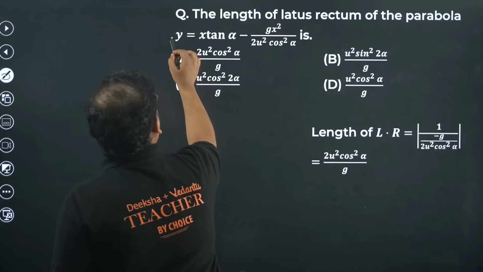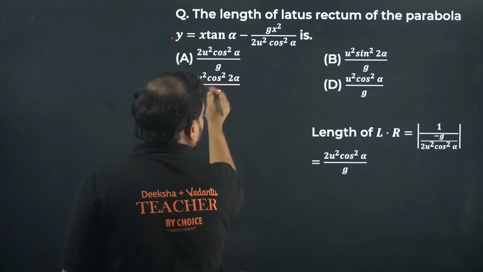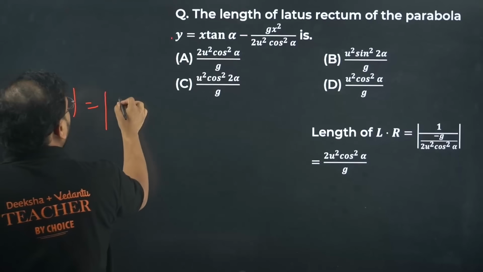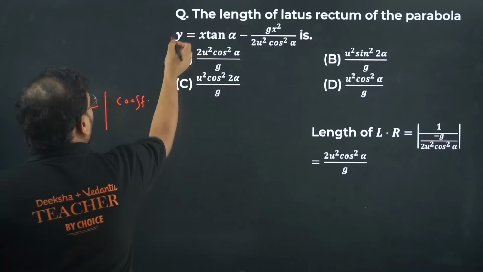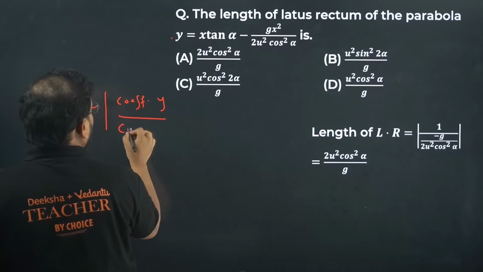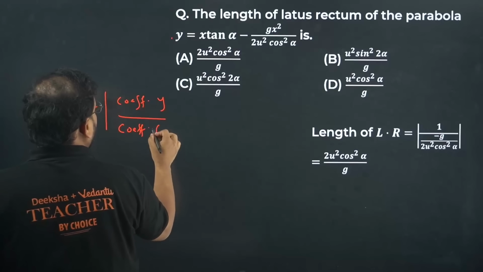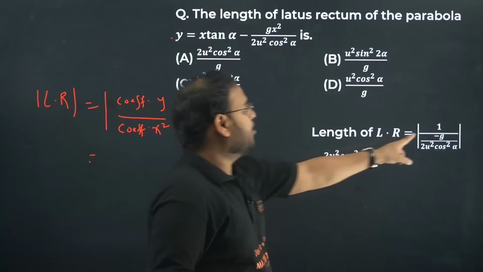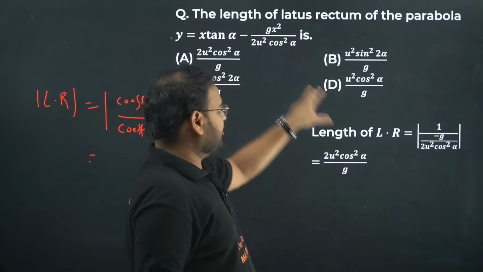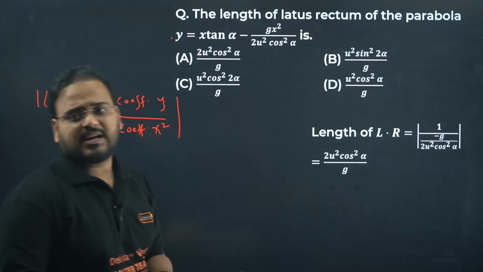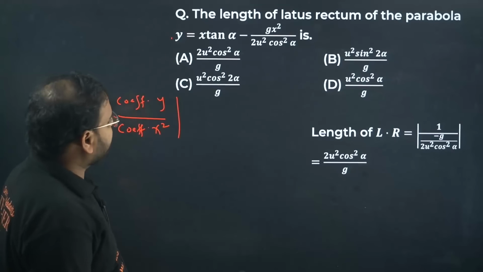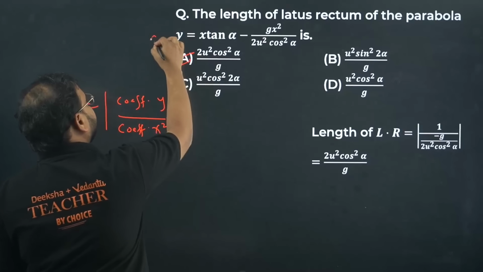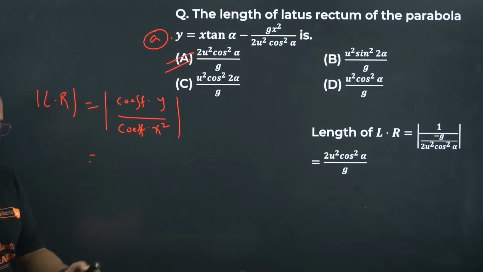Coefficient of, if you have y over here, the formula is what? Length of latus rectum, modulus, will be given by modulus of coefficient of y in this case upon coefficient of x square. Y coefficient is how much? 1, and over here we have minus g upon this value. Take reciprocal, you get the answer as 2u square cos square alpha by g. Okay, so option is A. Again, can be expected, okay?